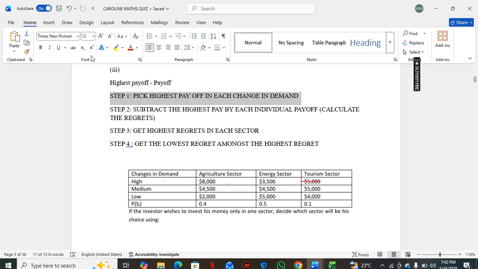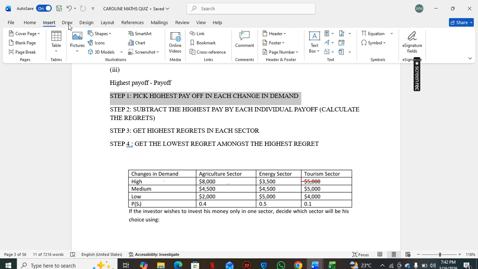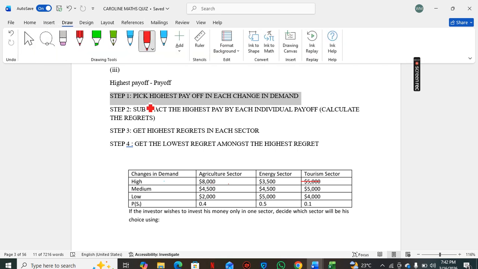What I mean is this: first we focus on the state of when the demand is high. You look at this row and you see which is the highest payoff. The highest payoff is 8,000.